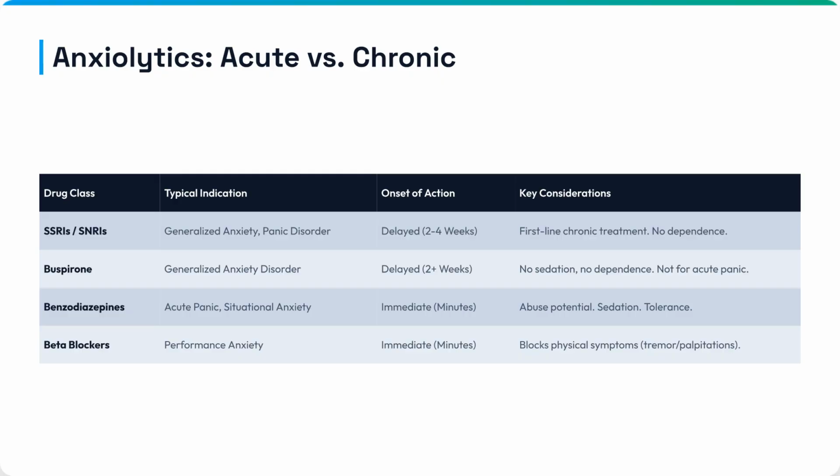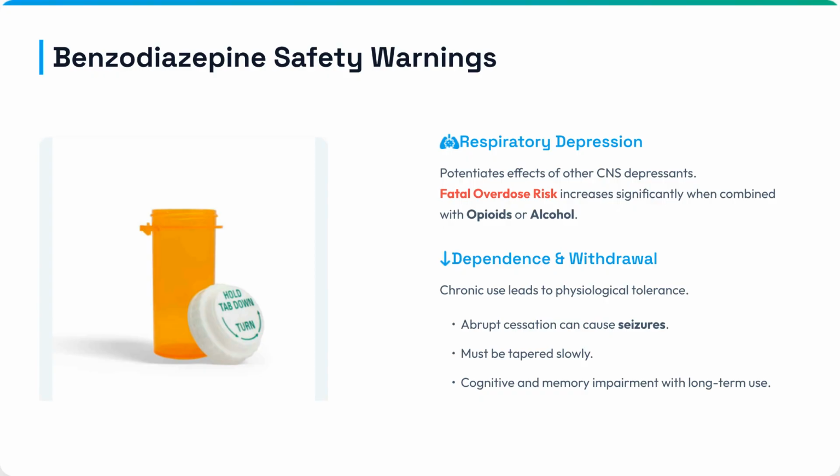Anxiolytics are categorized by acute versus chronic use. SSRIs/SNRIs and buspirone are for chronic use with a delayed onset. Benzodiazepines and beta blockers are used for acute symptoms due to their immediate onset of action.